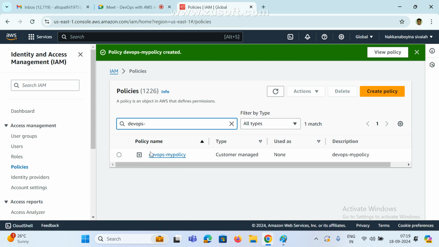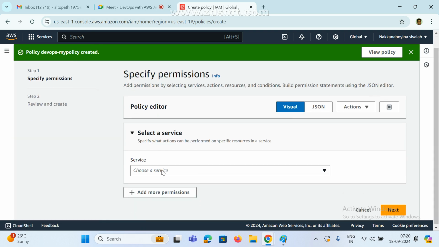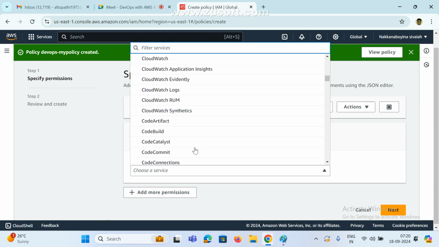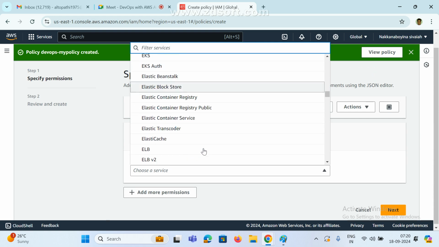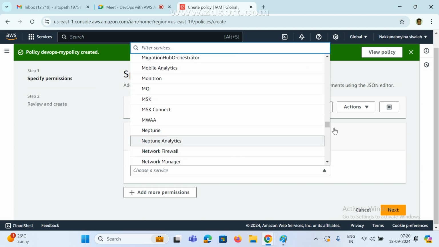So how can we create it, guys? Last time in an interview they asked: I don't want an existing policy, I want to create my custom policy. How to create your custom policy? Go to policies, create policies, and choose which service. Here there are many services available. See here, these are the services provided by AWS. For which service do you want to create the policy?